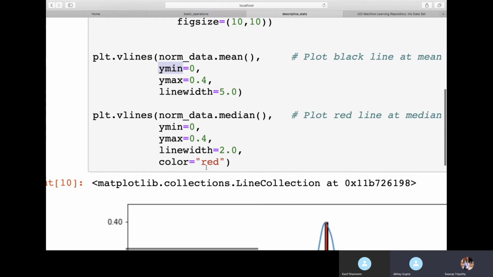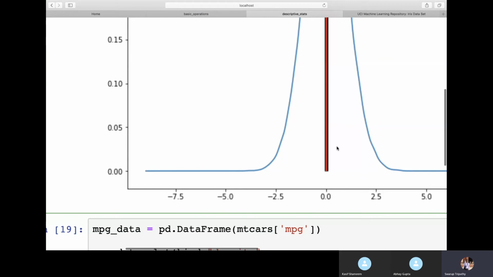When I pass these two things, it will give me two lines on a normally distributed graph. One is the mean, that is the black color one you can see, and the other one is the median, that is the red color one. Now you can see here that both the lines fall on top of one another. So we can tell that when the data is normally distributed, the mean and median are going to be the same. That's what we figured out from this graph.